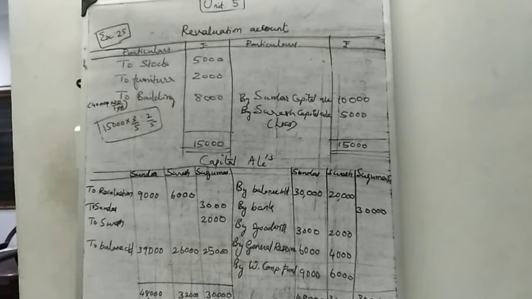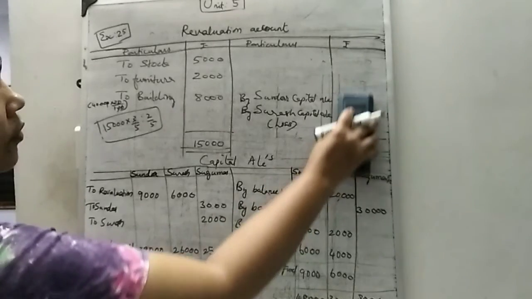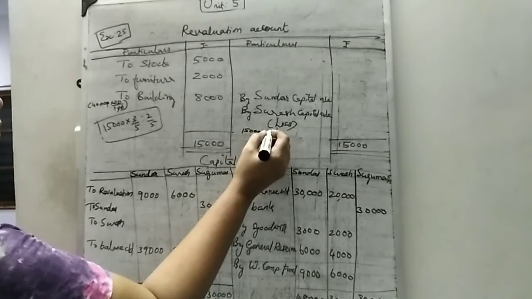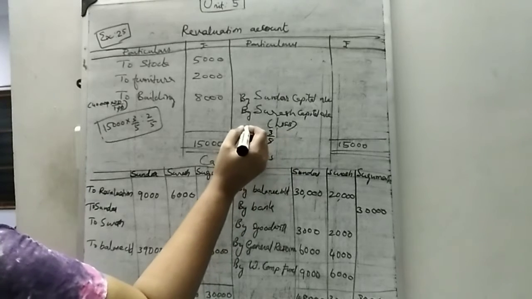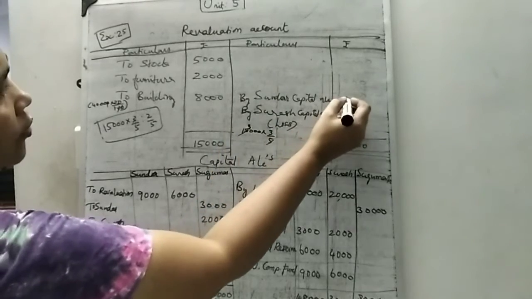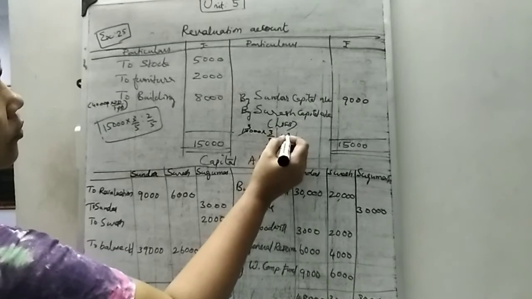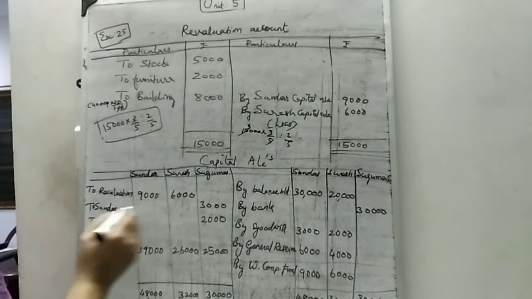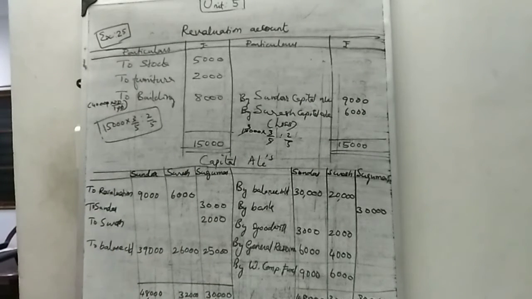This is 3:2. 15,000 into 3 by 5 is 9,000, and 2 by 5 is 6,000. This is transferred here. Then you get the balance carried down, then balance brought down. This is the capital account balance.